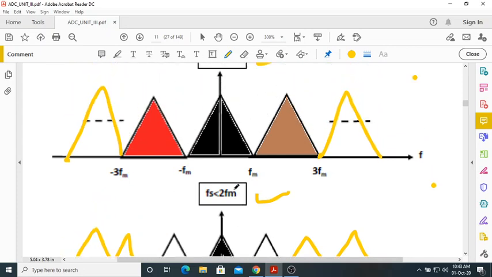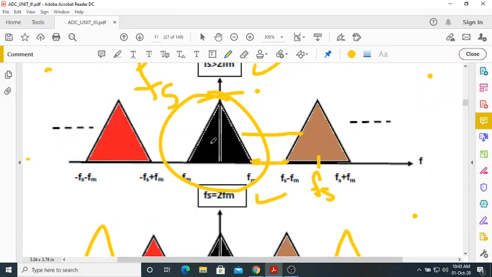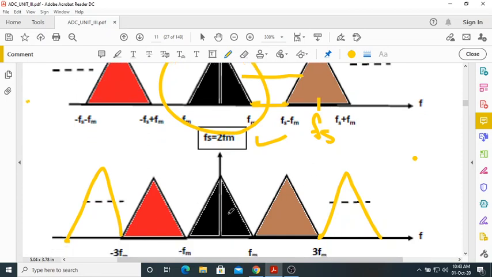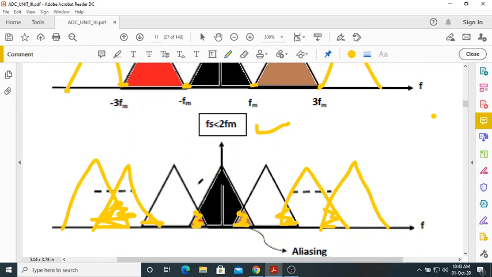Okay, so these are three conditions which are very important. When Fs is more than 2Fm, the copies of the spectrum don't overlap, but they maintain some gap. When Fs is exactly equal to 2Fm, here also they don't overlap, but the neighboring copies just touch each other, they meet each other. But when Fs is less than 2Fm, they are overlapping with each other. So this is not at all acceptable.